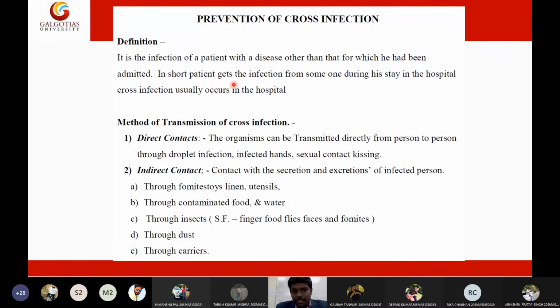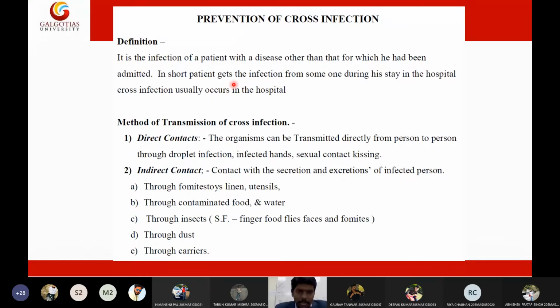So we have two ways of getting infection: direct contact or indirect contact. Now we need to minimize these. How can we minimize direct contact? By isolating the patient in a separate room and minimizing entry to the patient's room, we can decrease the chance of cross infection.